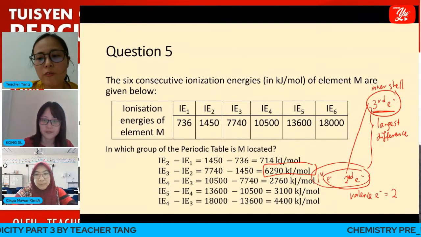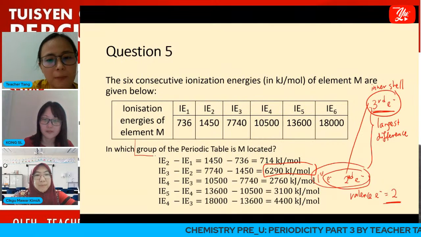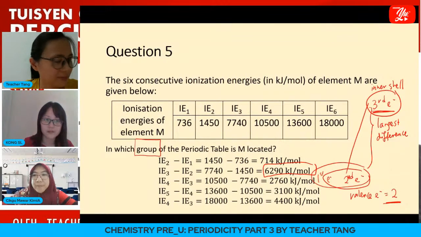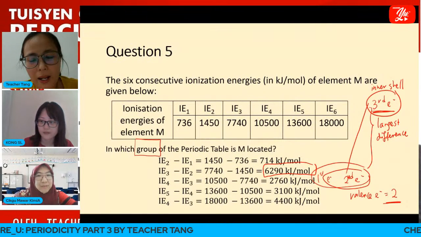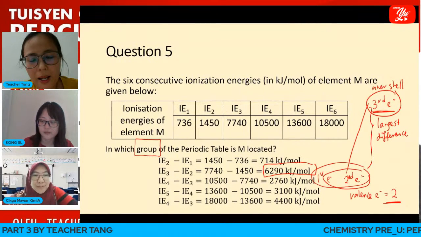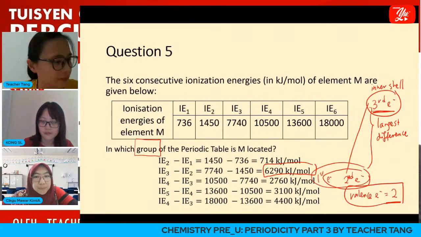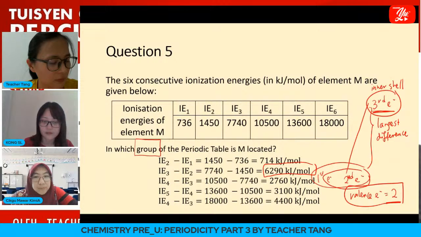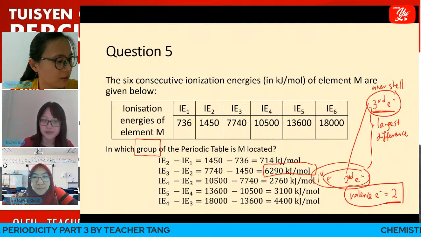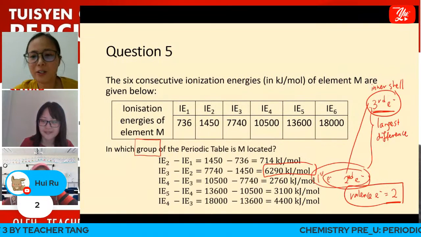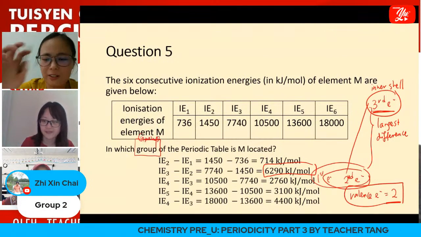If there are two valence electrons, it means that element M belongs to which group in the periodic table? Any answer from the students? Two valence electrons belongs to which group in the periodic table? Pairu answered 2. Very good. So group 2.